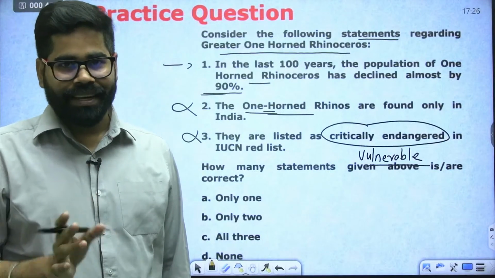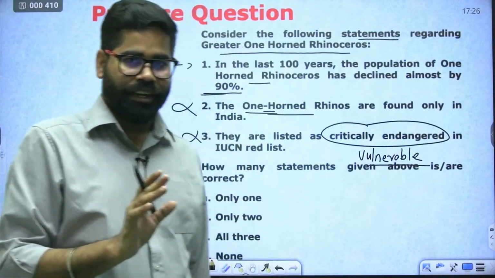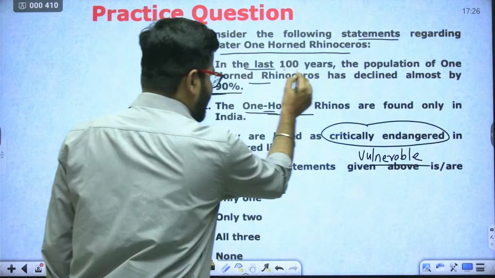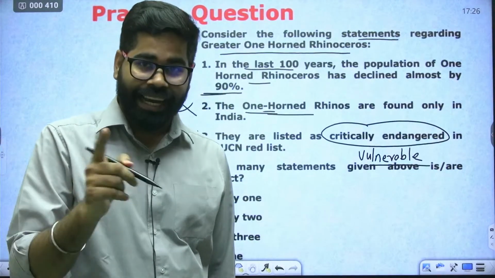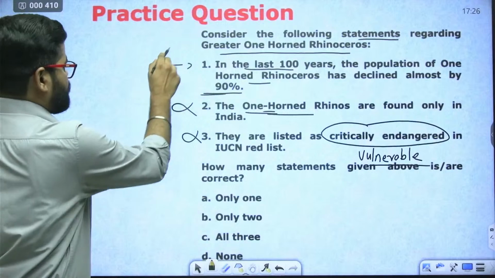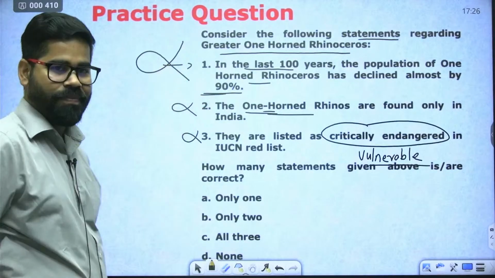Now coming to the first option. In the last 100 years, the population of one-horned rhinoceros has declined by 90%. This statement is wrong.